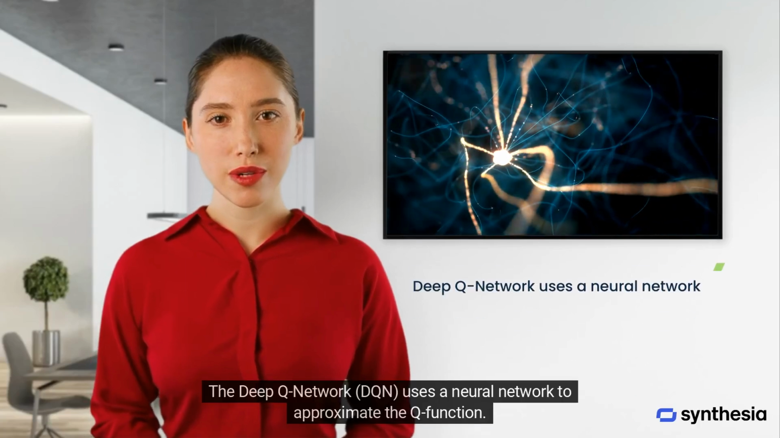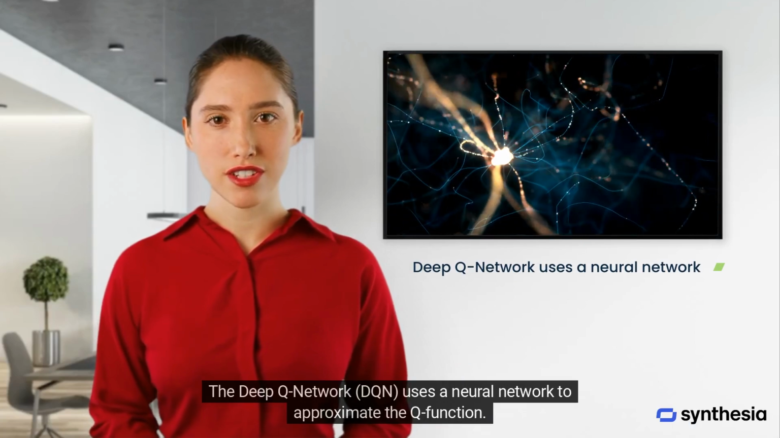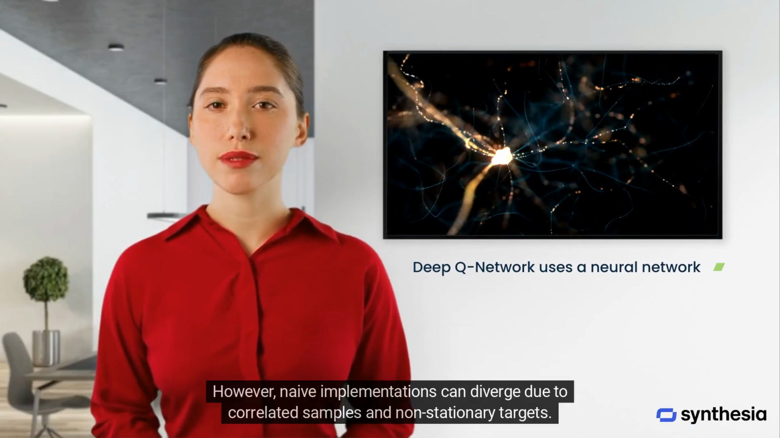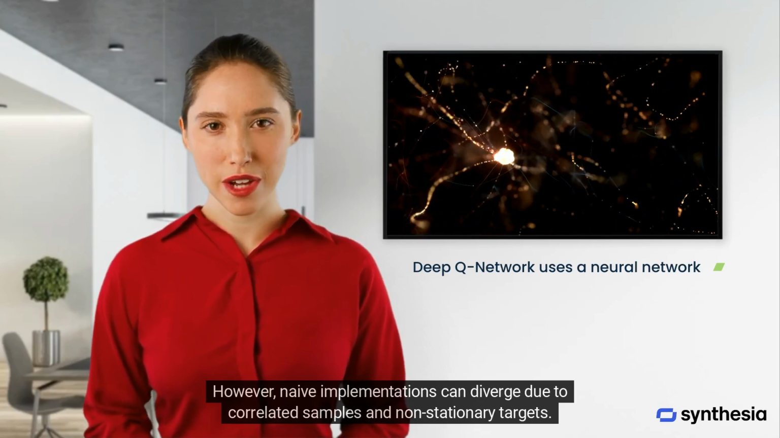The Deep Q network, DQN, uses a neural network to approximate the Q function. However, naive implementations can diverge due to correlated samples and non-stationary targets.